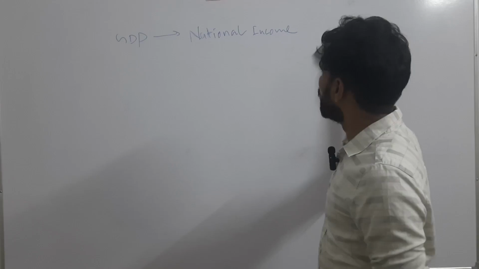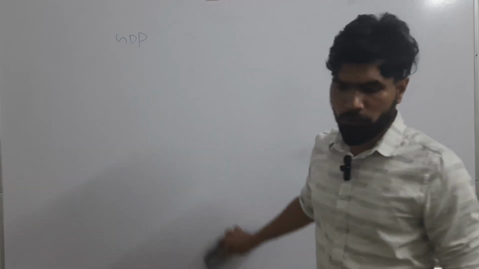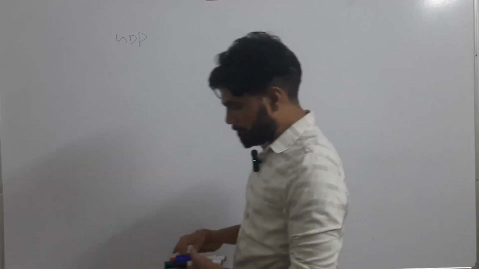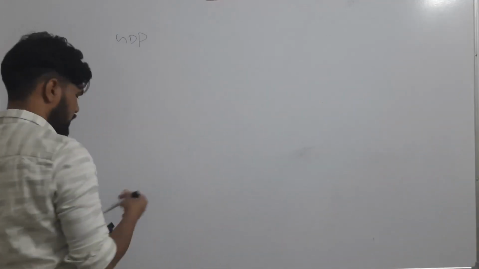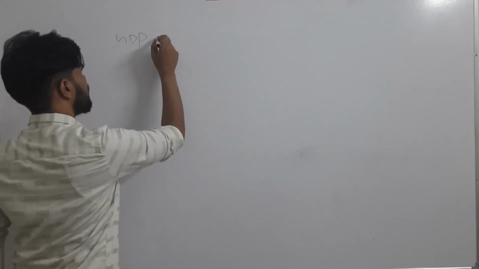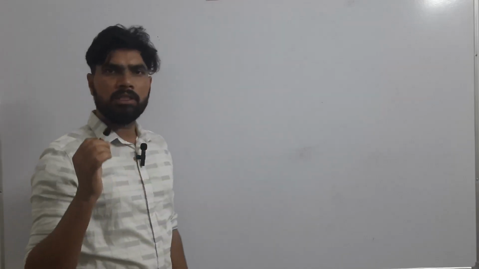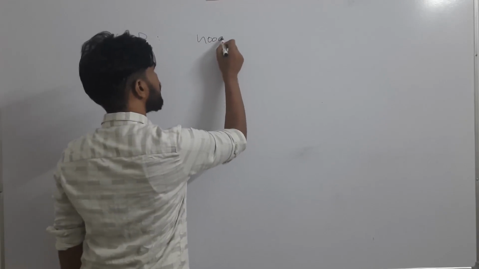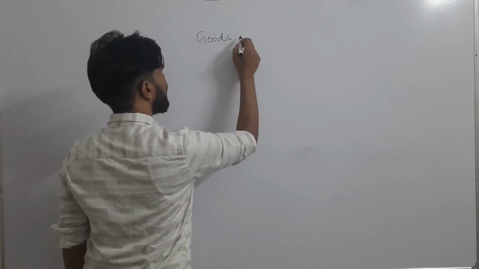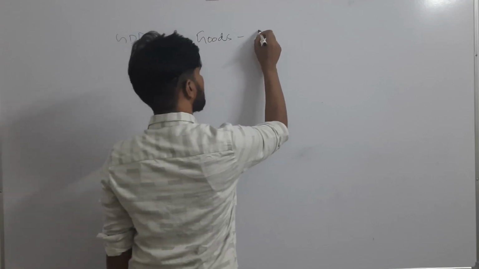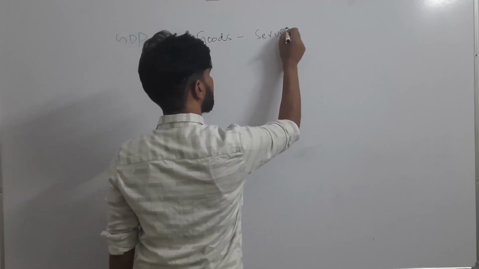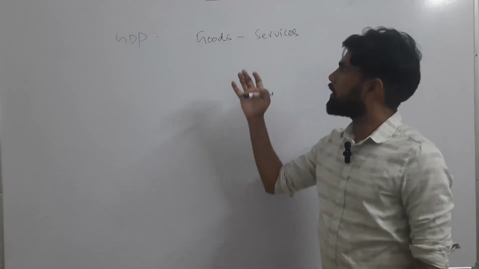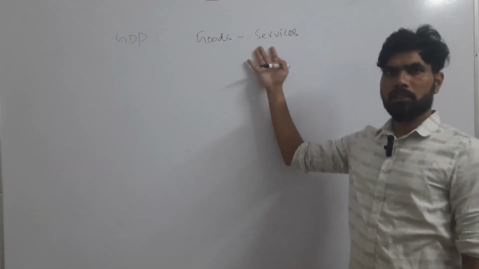So what is GDP? GDP full form is gross domestic product. The definition of it: whenever I pronounce the word production, remember two things will be there: goods and services.